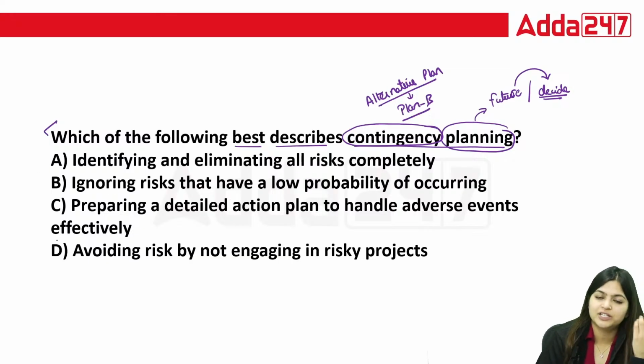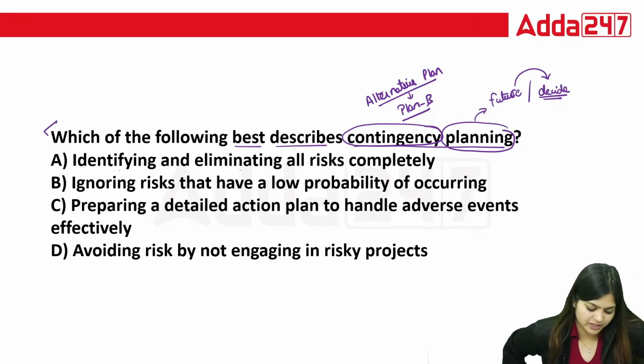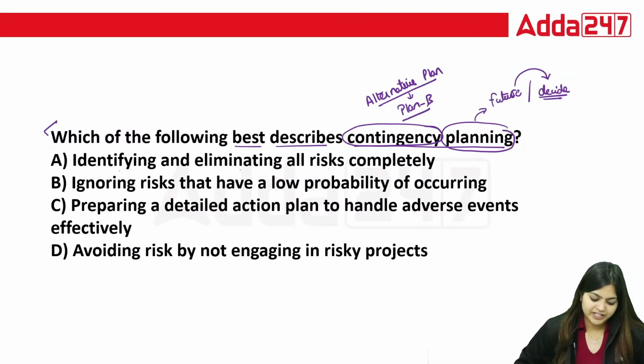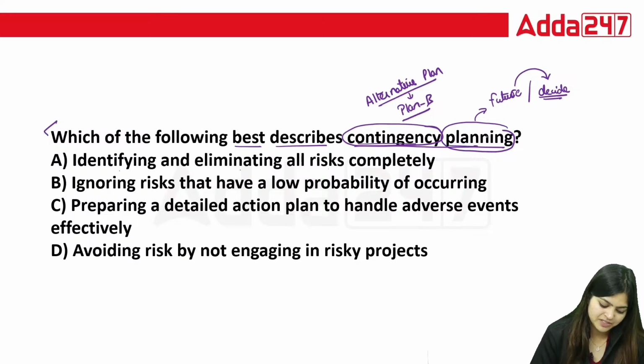So now let's see what options we have. A, identifying and eliminating all risks completely. B, ignoring risks that have a low probability of occurring. C, preparing a detailed action plan to handle adverse events effectively. Or D, avoiding risk by not engaging in risky projects. So contingency planning means what? Identifying and eliminating all risks completely? No. Ignoring risks that have a low probability of occurring, or preparing a detailed action plan to address effectively, or avoiding risk by not engaging in risky projects.